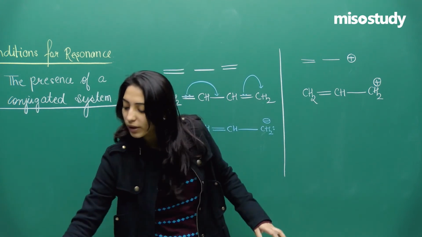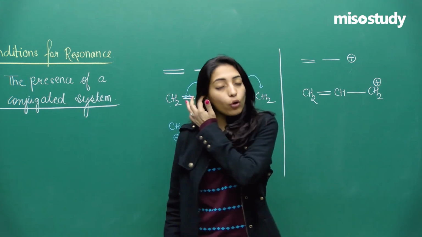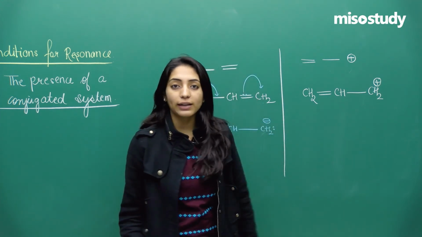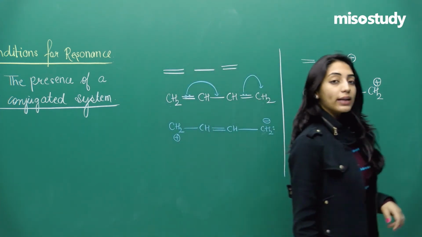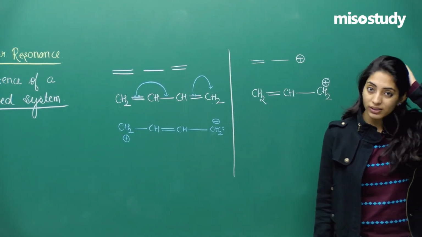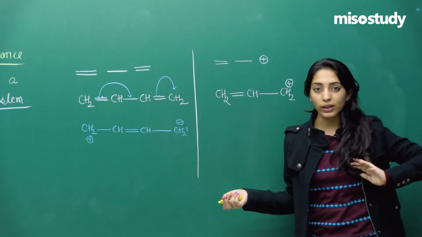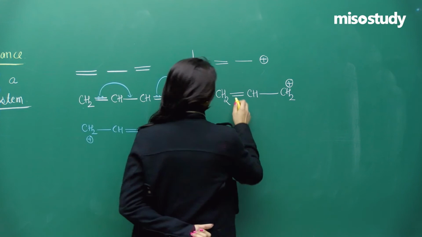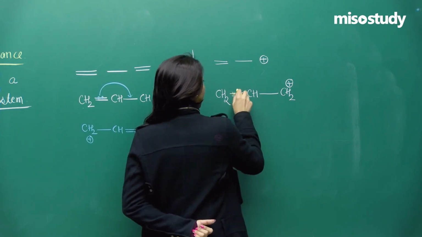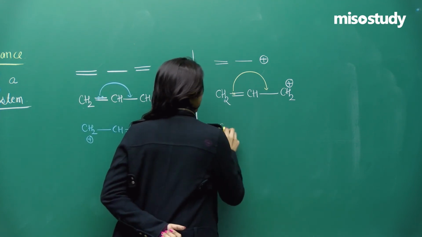It is just the movement of pi electrons from a region of high electron density to a region of low electron density. Don't you think the electron density in the case of a double bond is always greater than the electron density at the positive end? A positive end means a deficiency of electrons, right? And a double bond means an excess of electrons. So this pair of electrons will shift and come here.